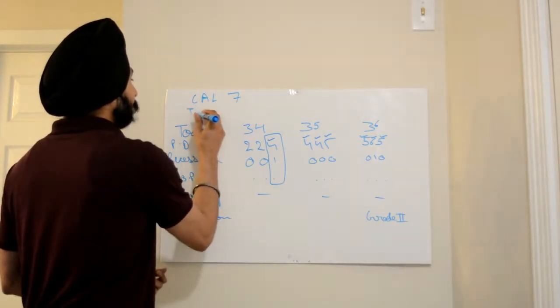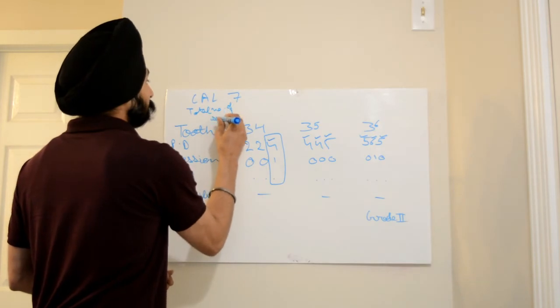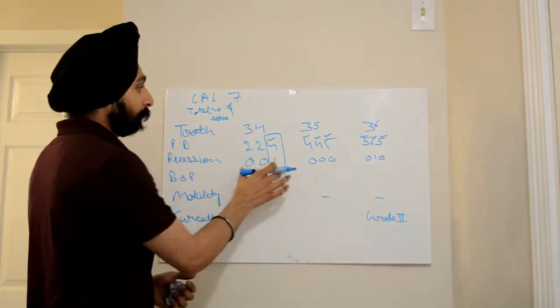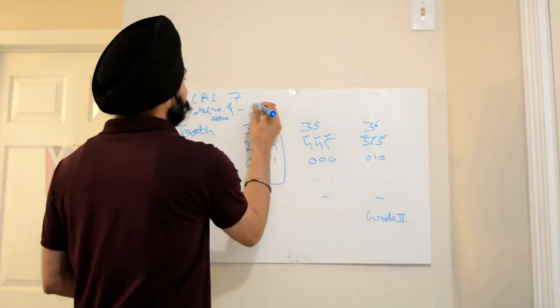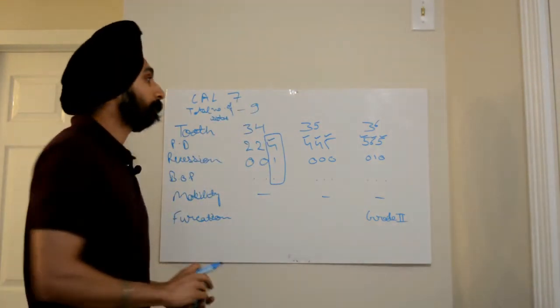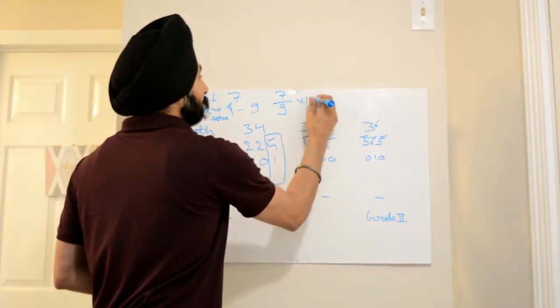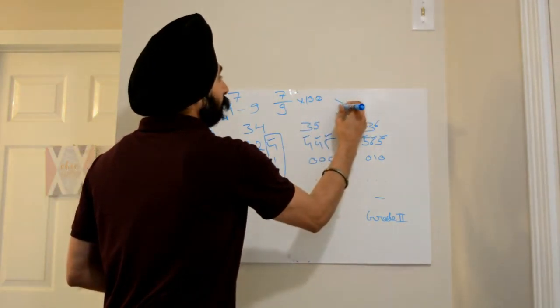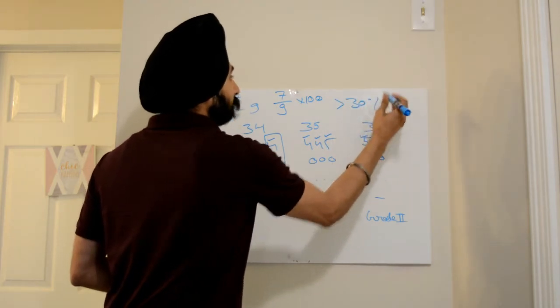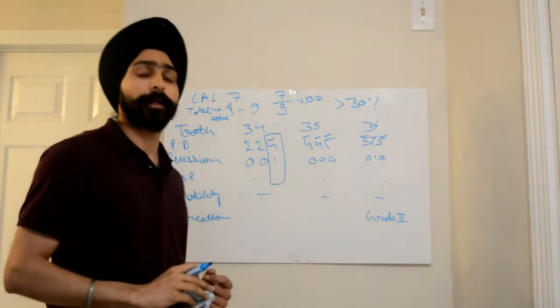Total number of sites: 3, 6 and 9. So basically out of 9 sites, at 7 locations clinical attachment loss is present, which is definitely more than 30%. Basically this is an example of generalized chronic periodontitis.